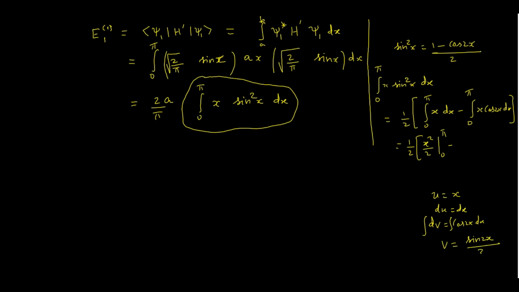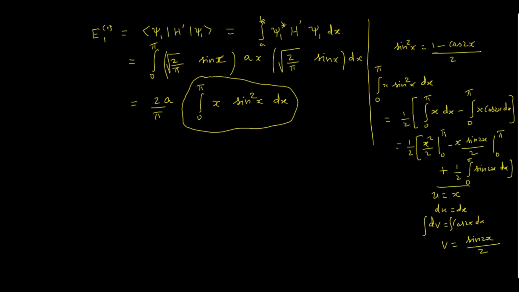So u is x, v is sin 2x by 2, 0 to pi. Now minus into minus plus, v du. What is v? v is sin 2x by 2, so 1 by 2, integral of 0 to pi sin 2x dx. So this is the integration we have to solve.